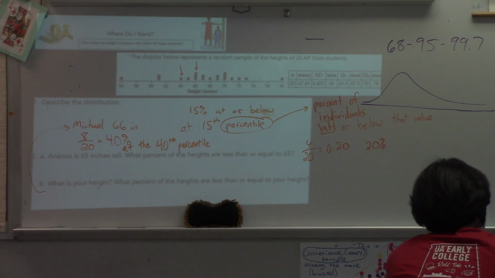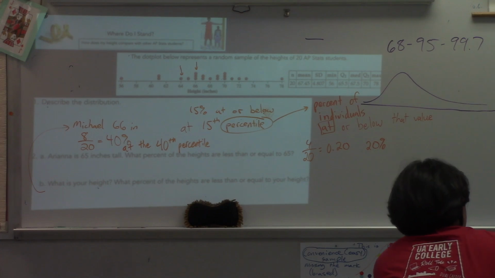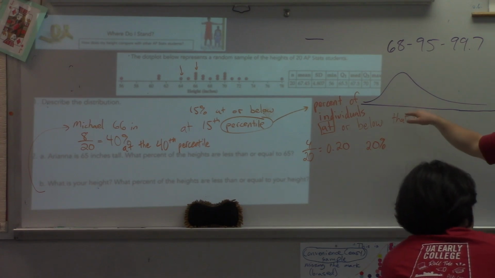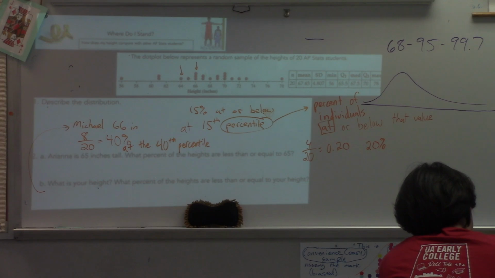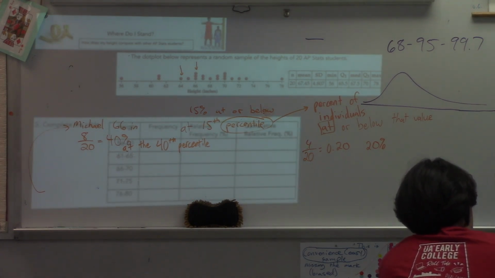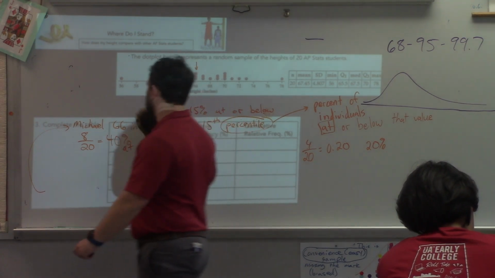Let me clarify. Back in the day, so this is not the way the AP exam does it, percentile was only interpreted as what scored less than yours. So it could only be the 99th percentile, because 99% are less, and you can't have 100% less than you. But the AP exam does it at or below. So it can be either way. Could you be at the 100th percentile? No, because you can't be better than 100% of people, because then you'd be better than yourself. So percentile is the percent at or below.